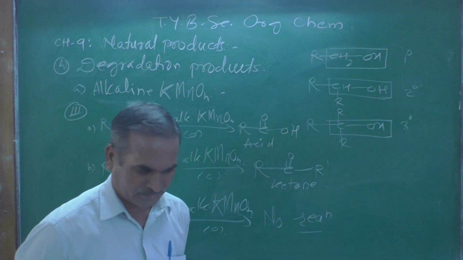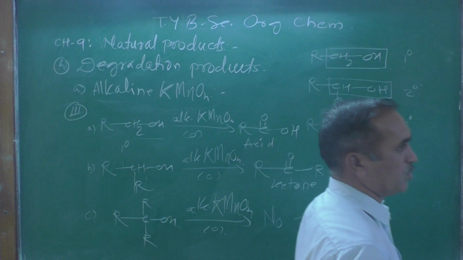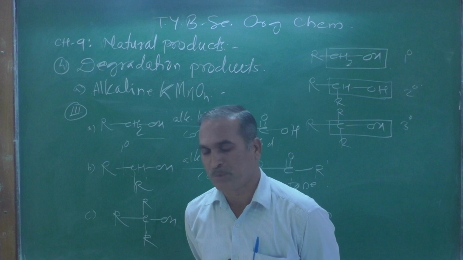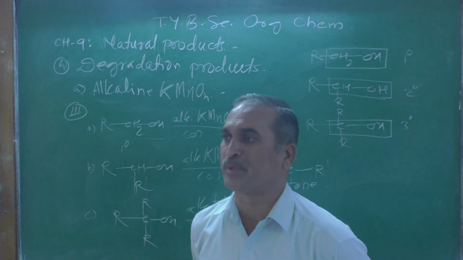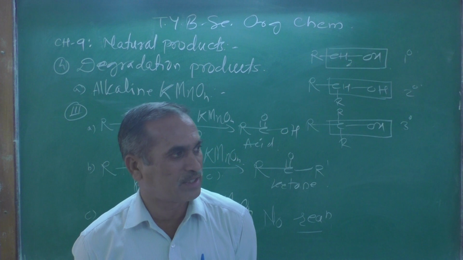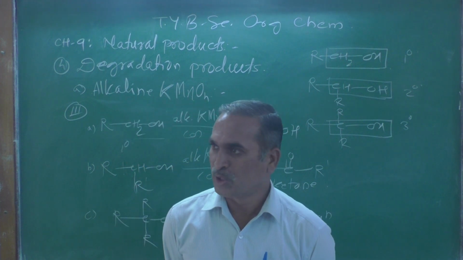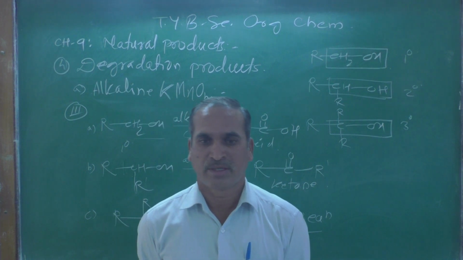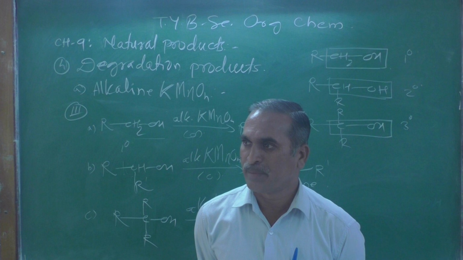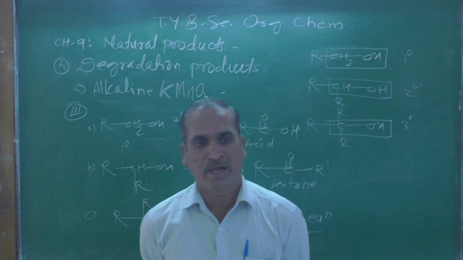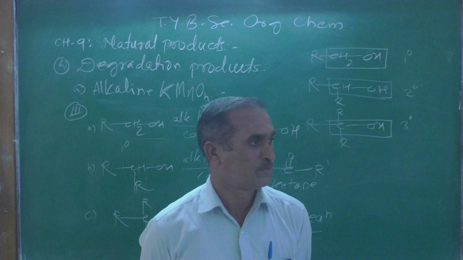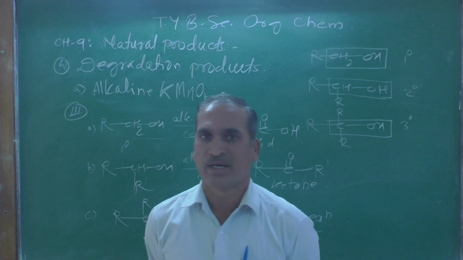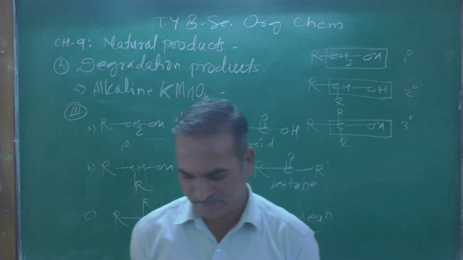No reaction means tertiary alcohol does not get oxidized with alkaline potassium permanganate. It remains as it is, and by knowing the nature of the product, you can easily distinguish between primary, secondary and tertiary alcohol with the help of alkaline potassium permanganate.